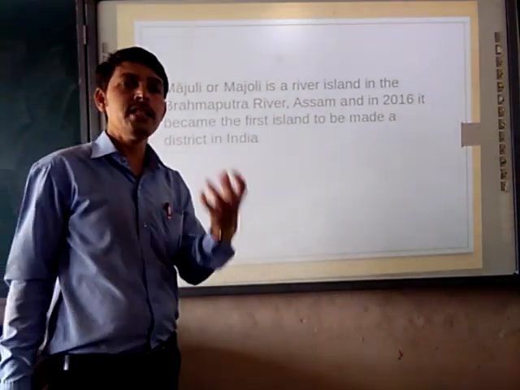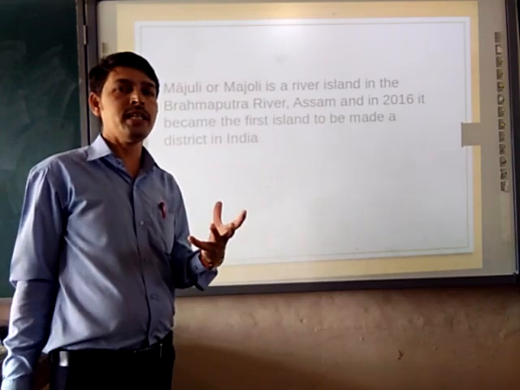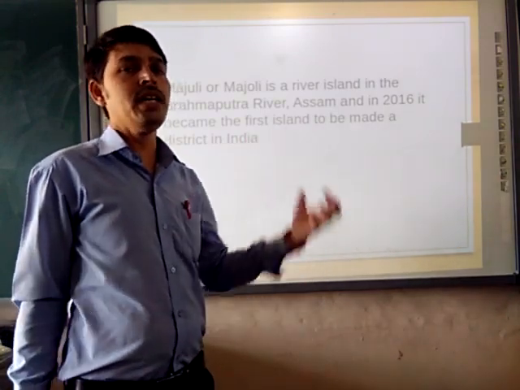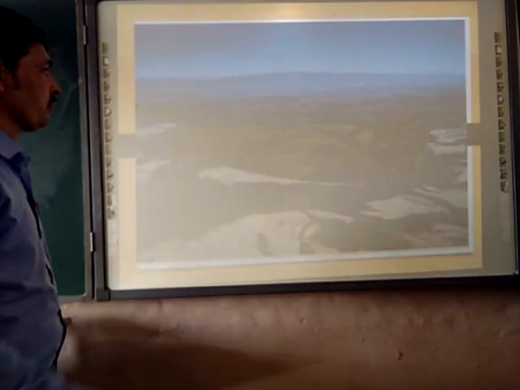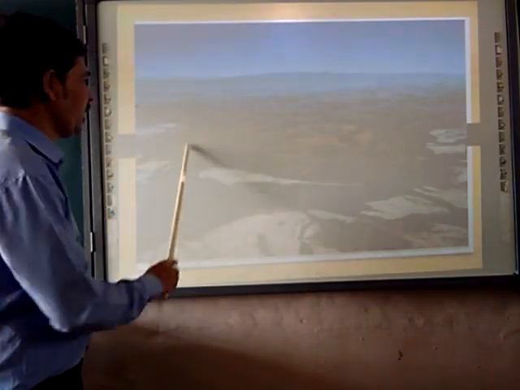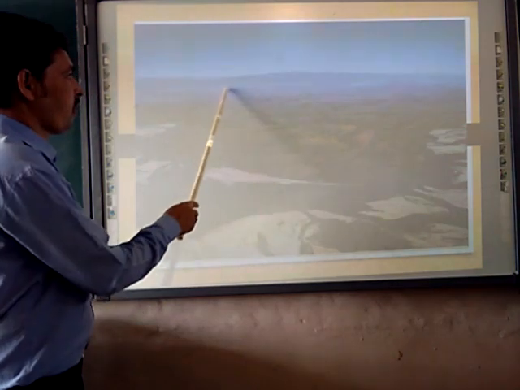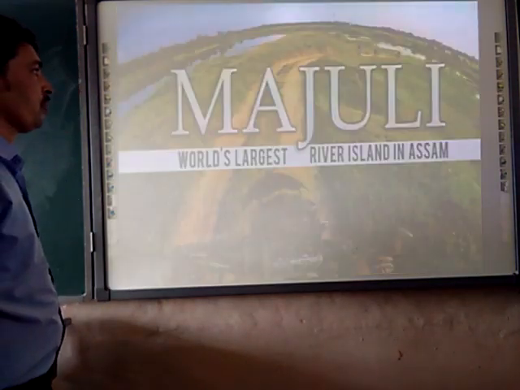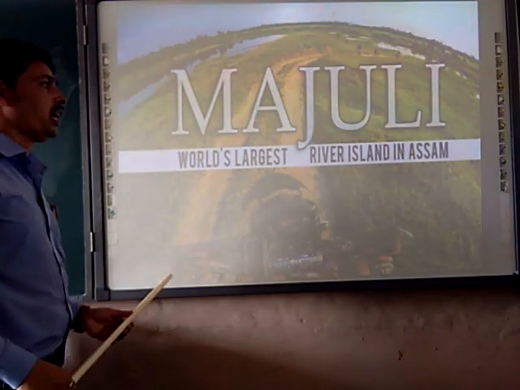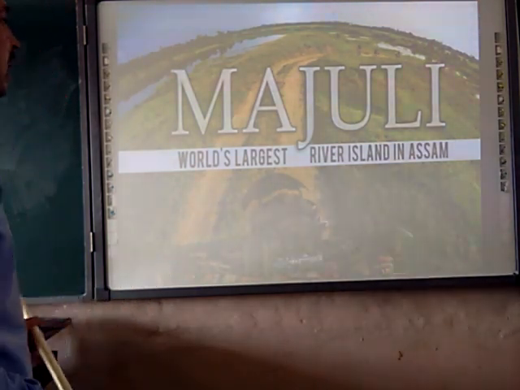Let's see the photographs of that island, so you can understand how a river makes an island. This is the world's largest river island, in Assam.